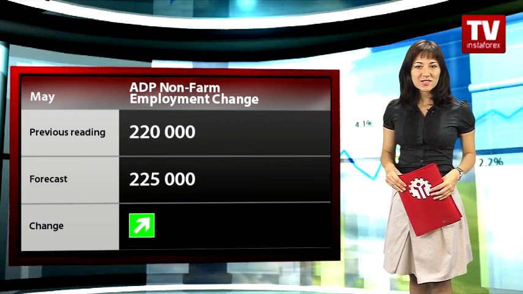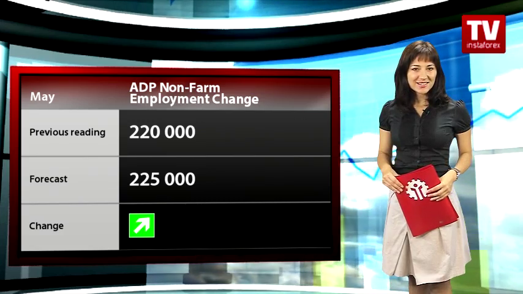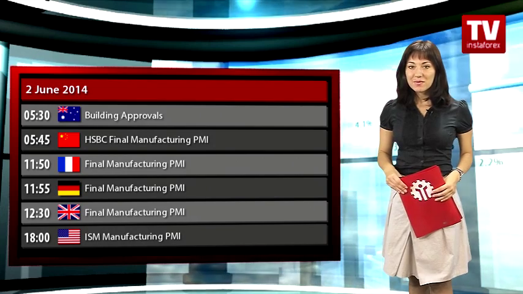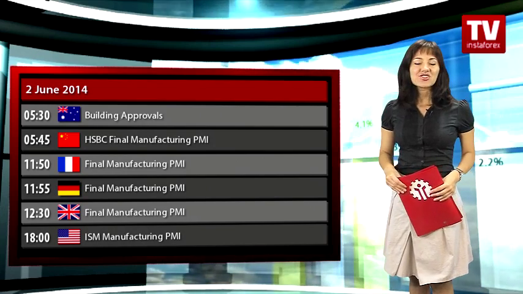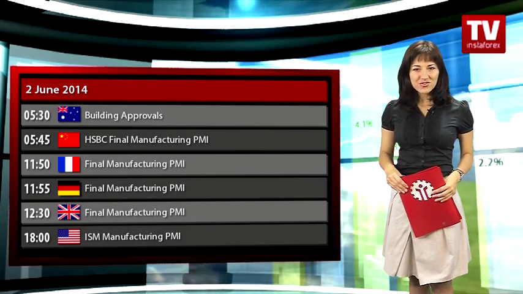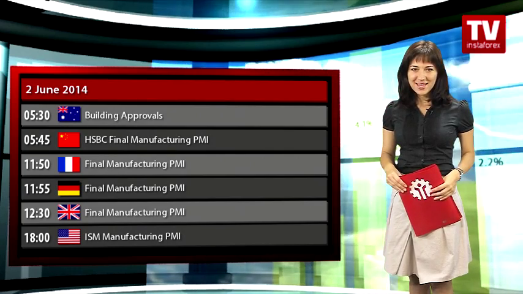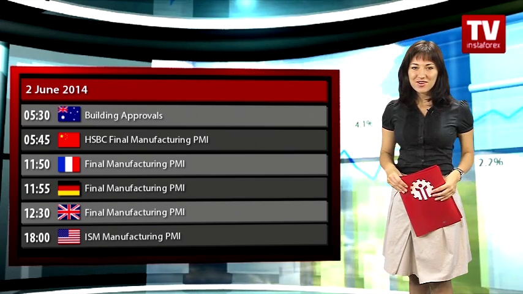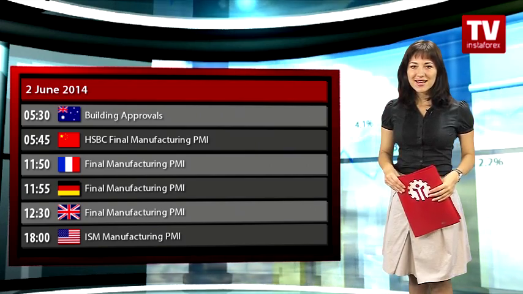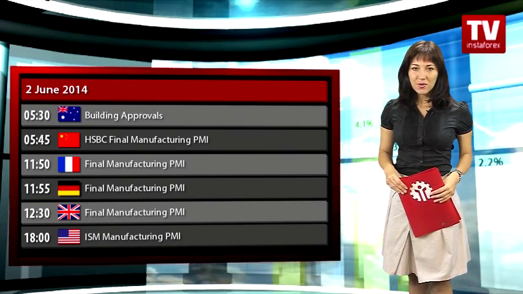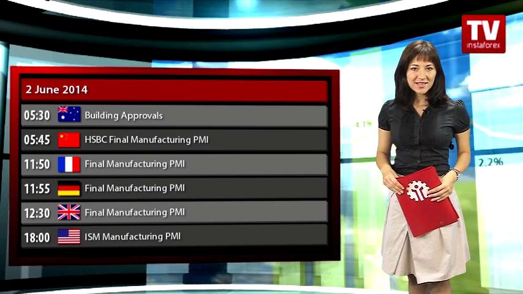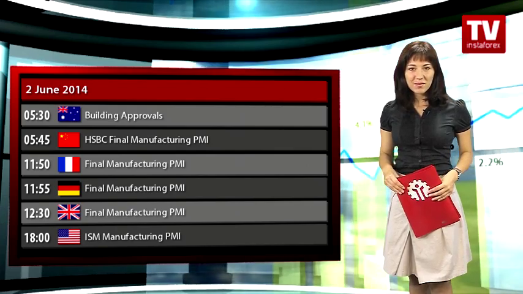Early this week, investors will rely on the following indicators in making their trading decisions. Australia will release its building approvals data on Monday. In China, HSBC final manufacturing PMI reading is to be unveiled. Furthermore, several EU member countries will disclose their manufacturing PMI scores. In particular, the UK manufacturing PMI will be of high importance to traders. The US will also release its ISM manufacturing PMI report.